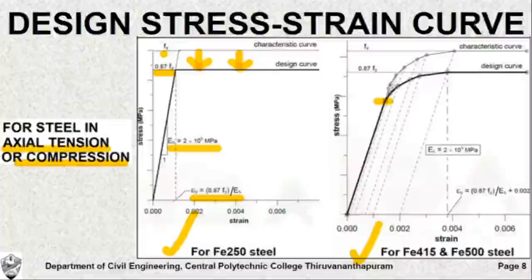So every stress value on the characteristic curve after the proportional limit is divided by the partial safety factor and underestimated, and finally we obtain the design curve, where the maximum stress is 0.87 Fy. Now what is the strain value corresponding to 0.87 Fy in the design curve? It is equal to 0.87 Fy by Es plus 0.002.